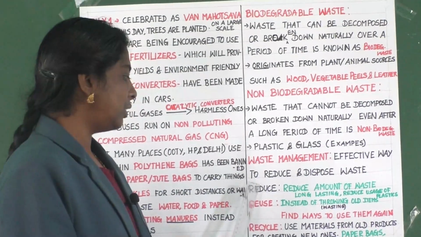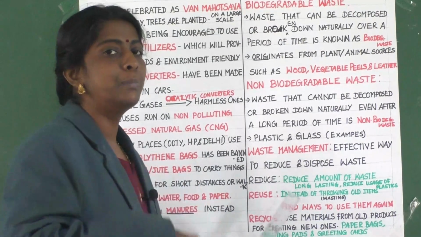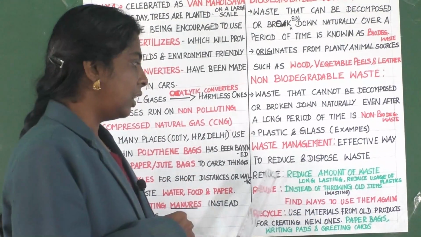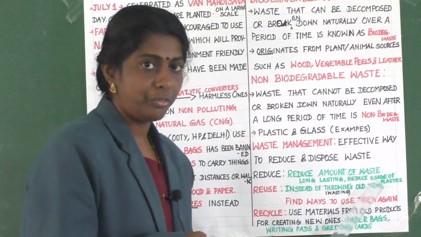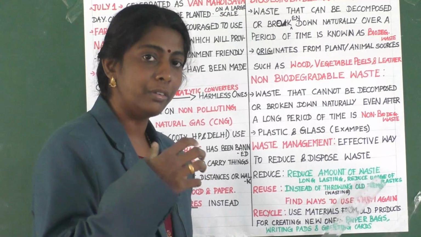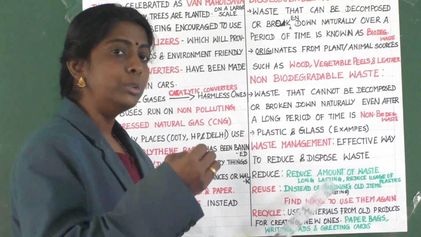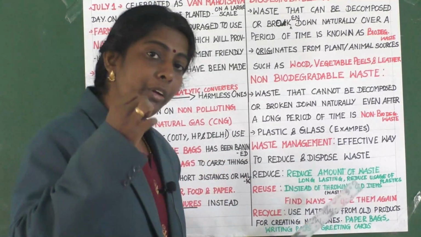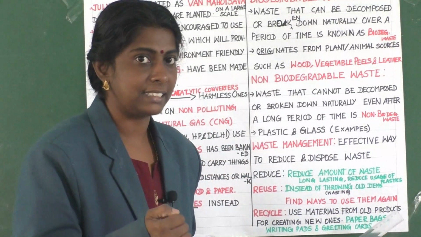These are the 3 ways to dispose the waste. First, reduce. Reduce the amount of waste. What do you mean by reduce here? Reduce the amount of waste, use the goods which are long lasting, and reduce the usage of plastics.